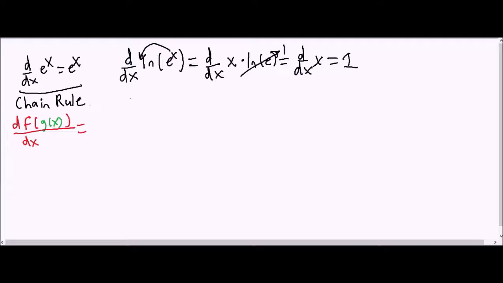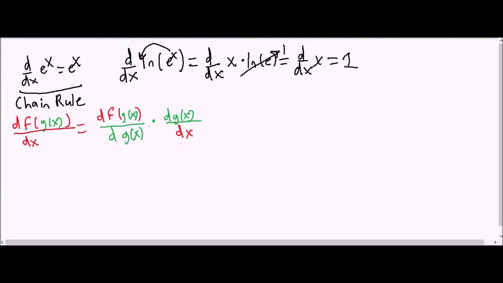We know that the chain rule states that this derivative is nothing but the derivative of f of g of x with respect to g of x, multiplied by the derivative of g of x with respect to x.